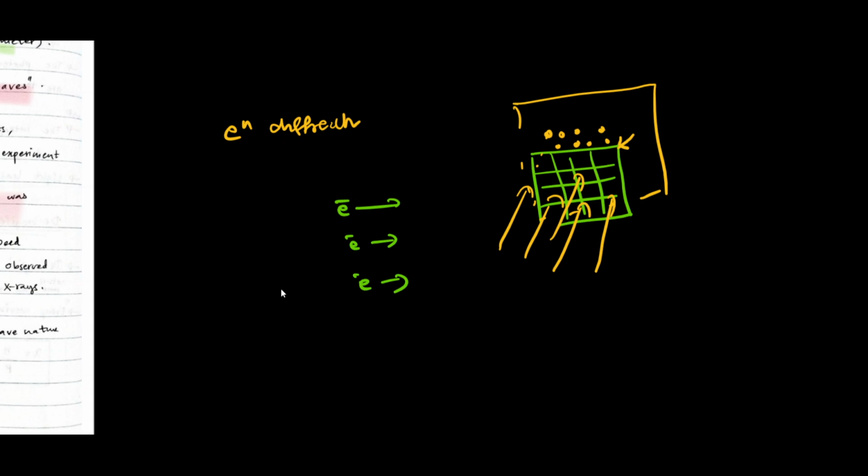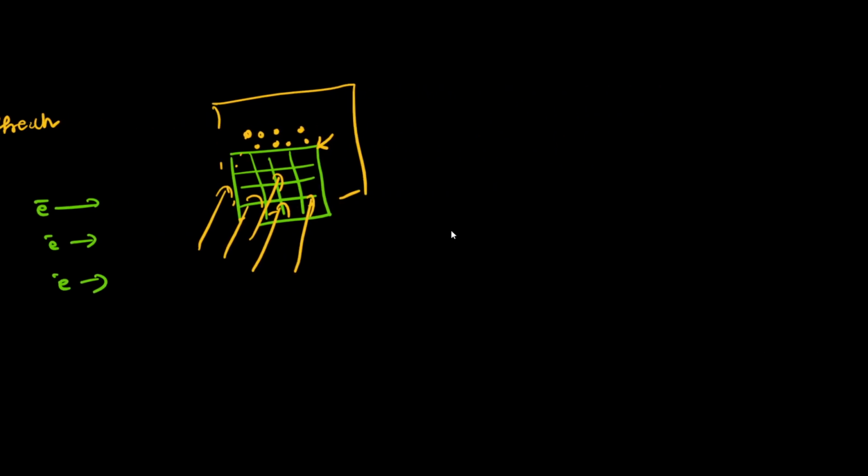But instead, what they observed was that the electrons were deviating, diffracting. So now the experiment is like this. We have a similar structure, but that's very small. We know that when a wave passes through an edge, it will diffract.